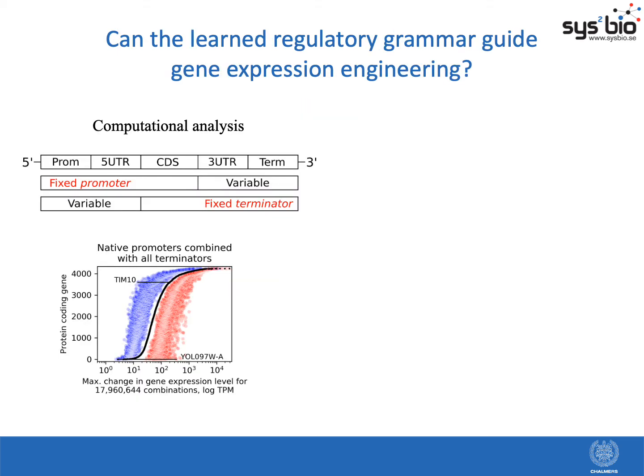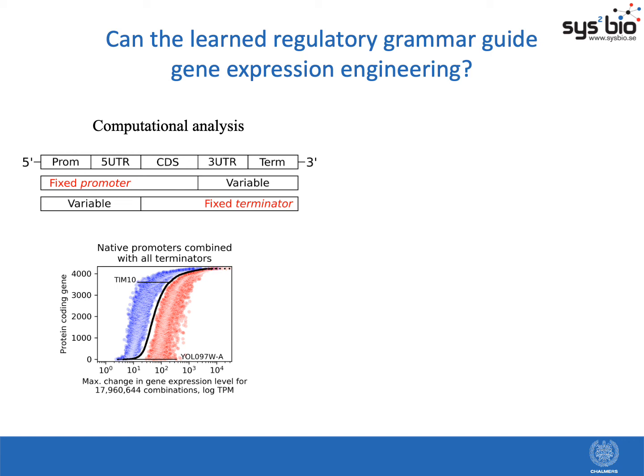So then finally we asked whether these models of DNA regulatory grammar could be used to guide gene expression engineering. Considering the way people usually approach these problems of fine-tuning gene expression, they focus on a single region like the promoter and just swap it out with certain known weak or strong variants. And they don't focus on any of the other regions which we showed can have quite a large effect on gene expression. So we took the genes and kept their native promoters fixed and varied the terminator regions with all the different variants available in our data set.